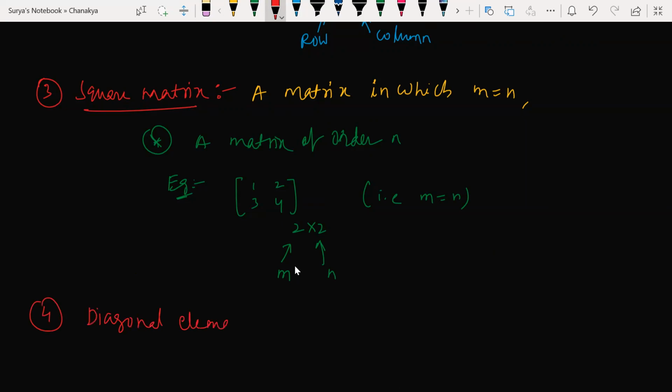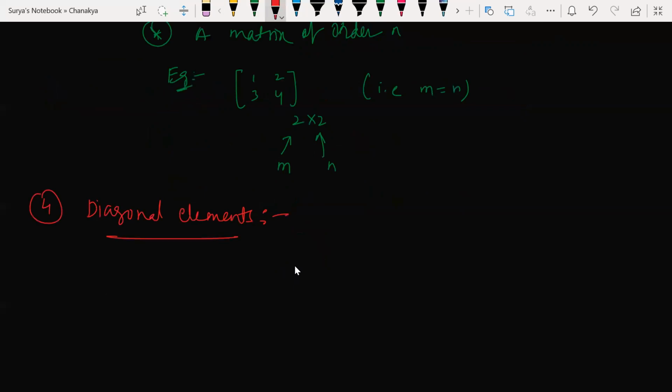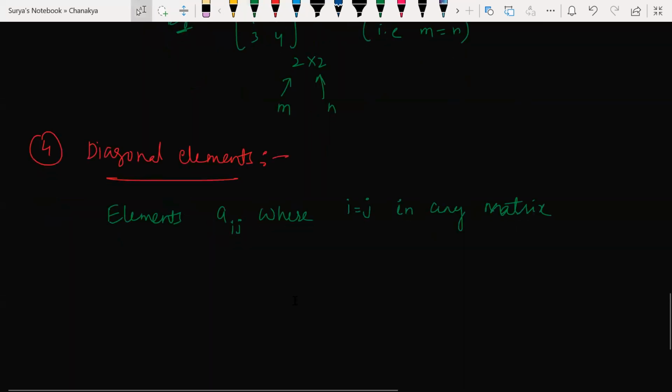Next, the fourth one is diagonal elements. What do you mean by diagonal elements basically? Diagonal elements are the elements a_ij where i must be equal to j in any matrix. That is what diagonal elements are.